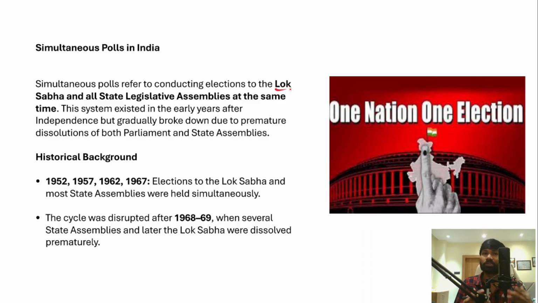But because of President's rule, dissolution of the state legislative assemblies, because of all these reasons, it broke down due to the premature dissolutions of Parliament and state legislative assemblies. However, because of certain advantages that simultaneous polls hold, there is a debate and discussion about reviving simultaneous polls in India. So let's understand the historical background of simultaneous polls.